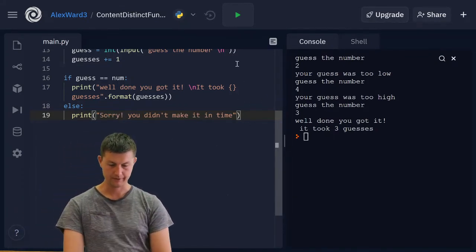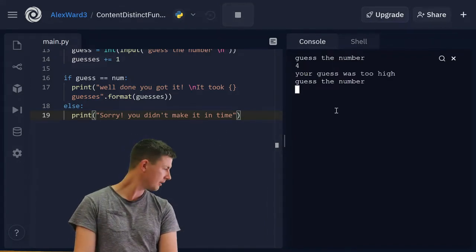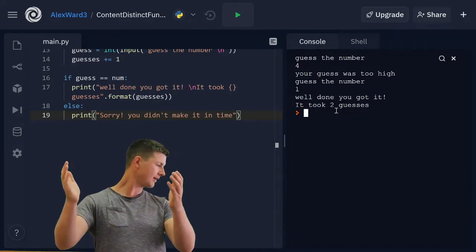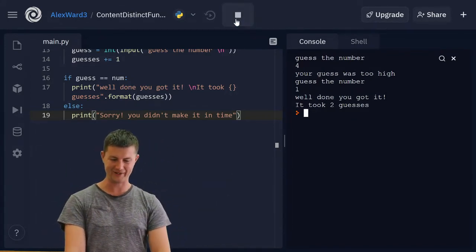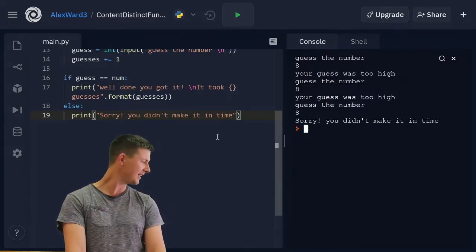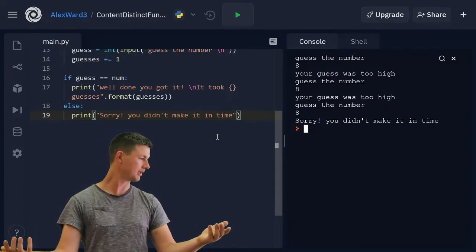Okay, now with a limit on our guesses, guess the number. 4. Your number was too high. I guess it was 1. Wow, I got it. It took 2 guesses. That's actually not what I was going for. Guess the number. 8. Your guess was too high. Let's guess 8 again. Your guess was too high. Let's guess 8 again. Sorry, you didn't make it in time. That looks like a complete program.